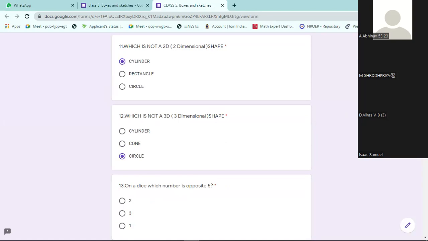Thirteenth, on a die, which number is opposite to 5? You know the rule of die. 2. Yes, sir. If we add opposite numbers, it is equal to 7. Sum of opposite numbers of a die is 7. If 5 is here, its opposite should be 2. If 4 is here, opposite should be 3. Sum of opposite numbers is always 7.